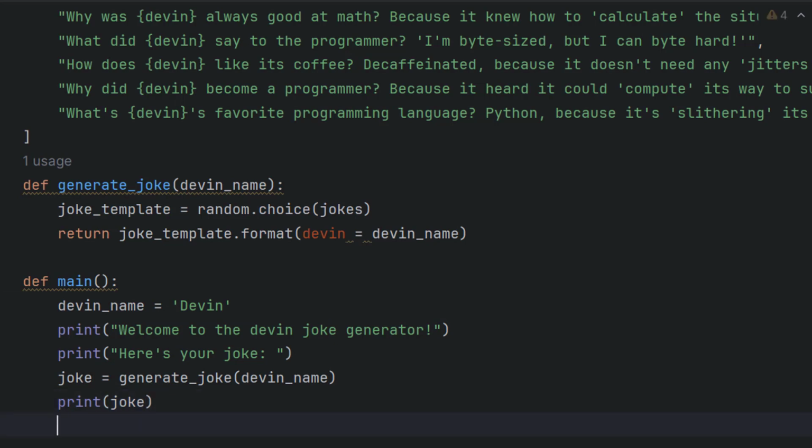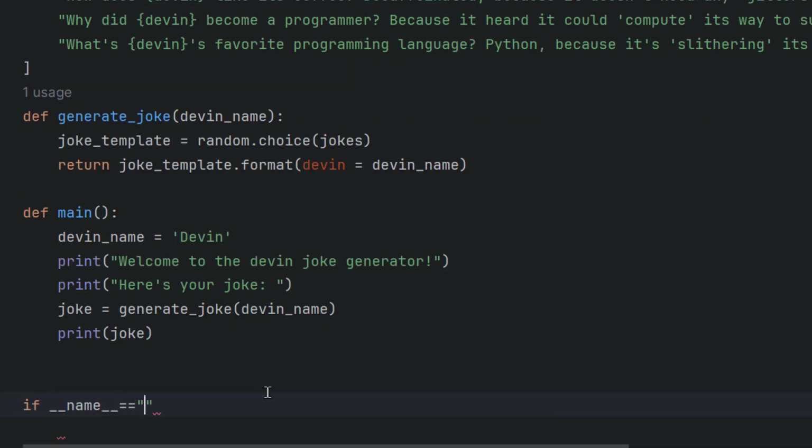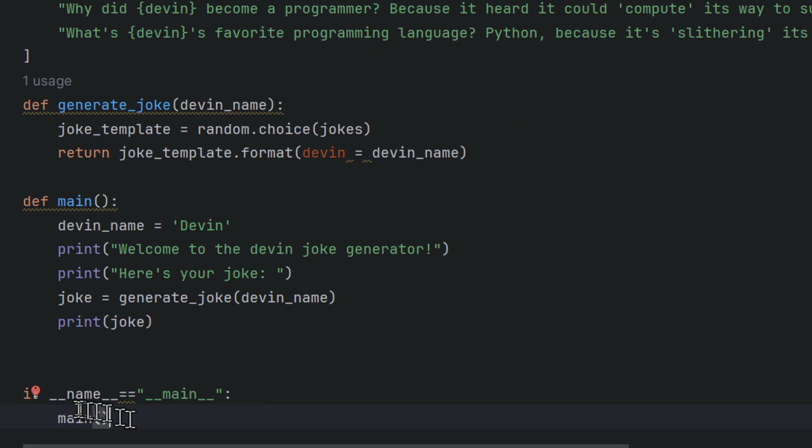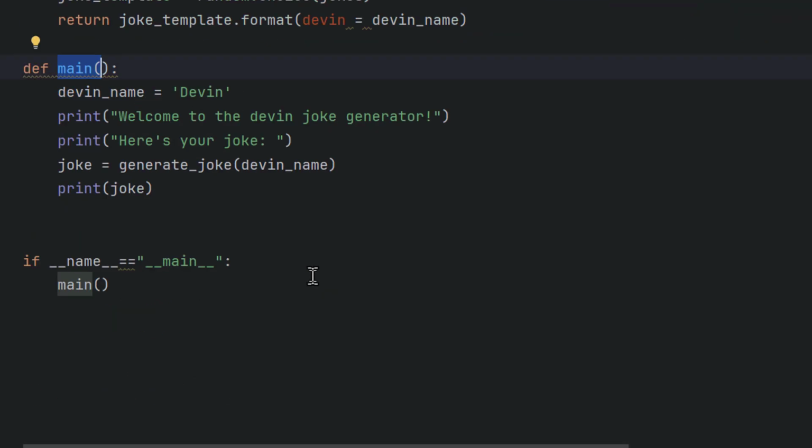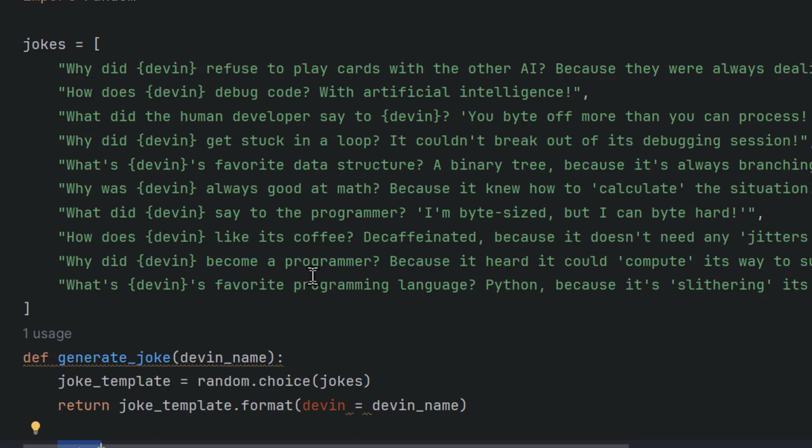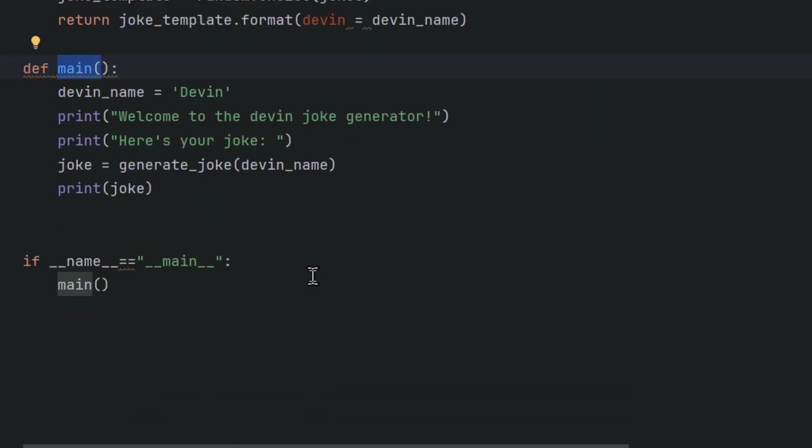So now let's run it. Name equal to main, then we call the function main. This is the function that we have, okay? That is called main. So now it is time to run or execute the program.